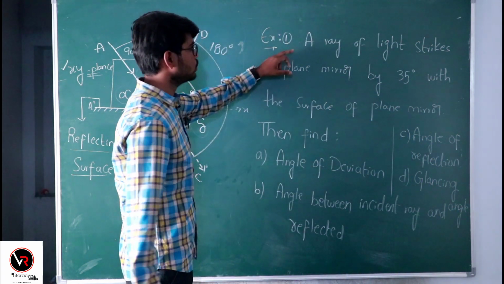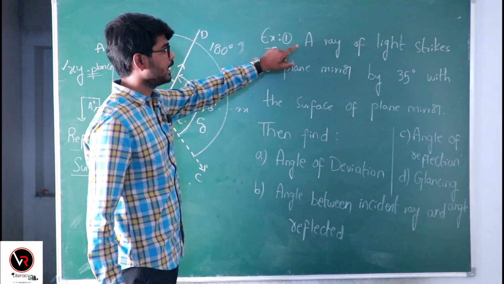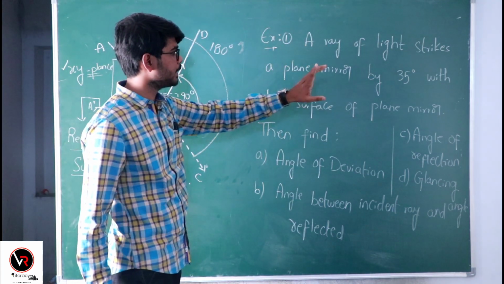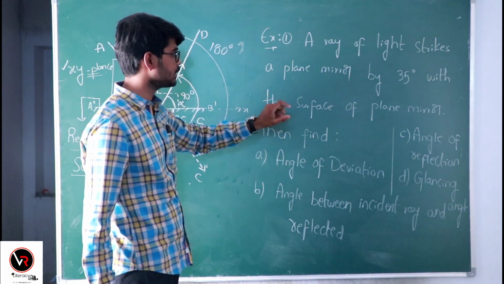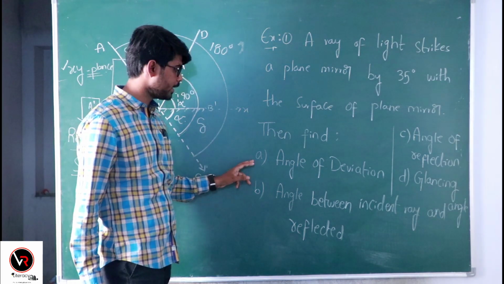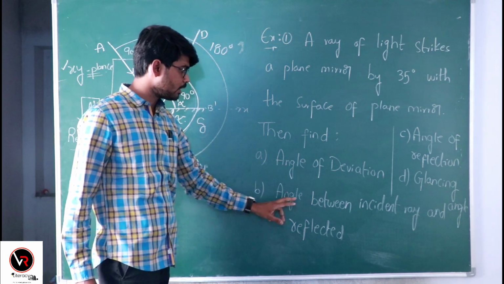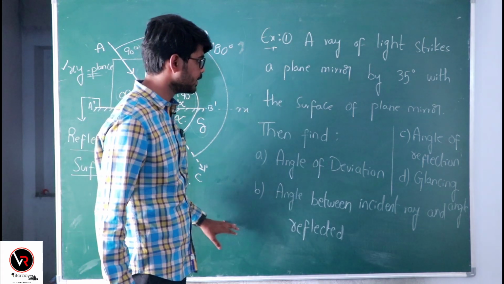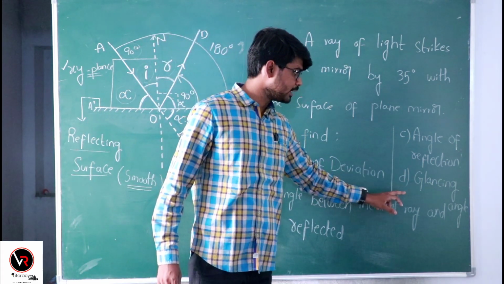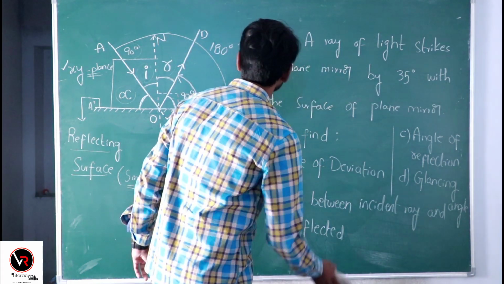Okay, so let us read the question. A ray of light strikes a plane mirror at a 35 degrees angle with the surface of the plane mirror. Then find the angle of deviation, the angle between incident ray and reflected ray, the angle of reflection, and the glancing angle. Let us see.